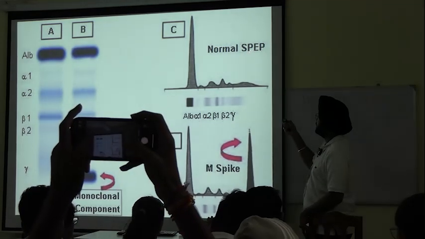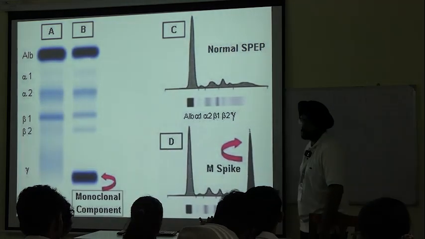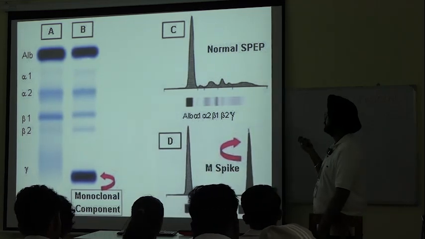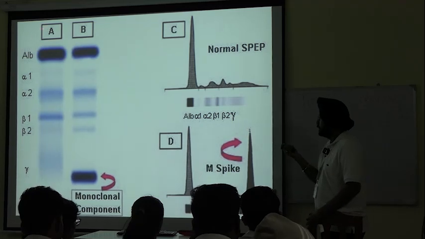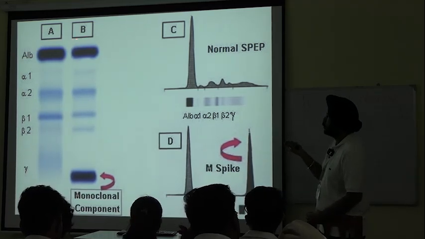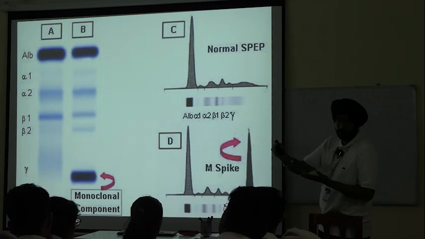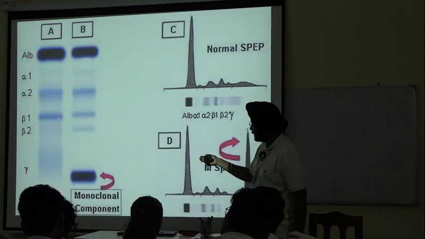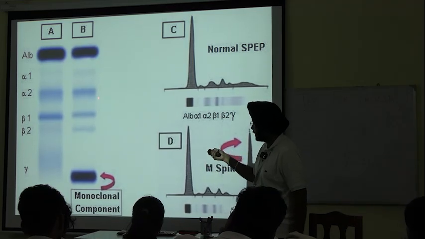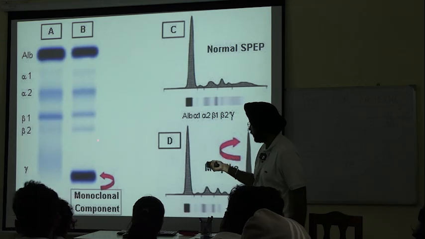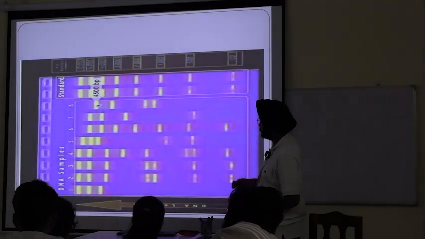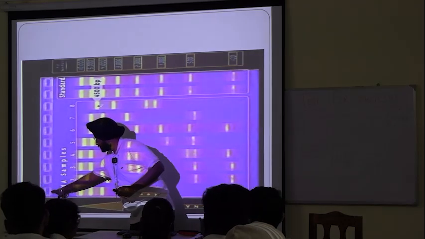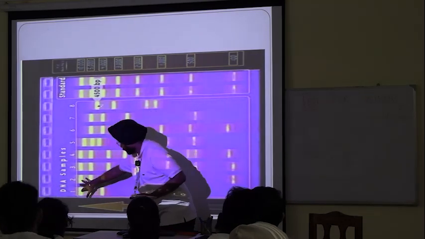What is this? Normal SPEP, normal serum protein electrophoresis. These A and B are two samples we have electrophoresed. This band comes like this, and for B the band comes like this. See this. Let us consider this is sample A and this is sample B.